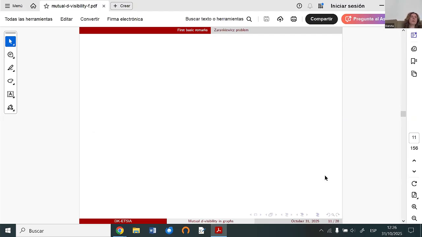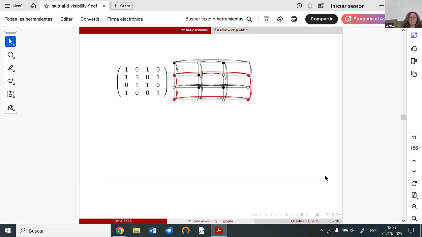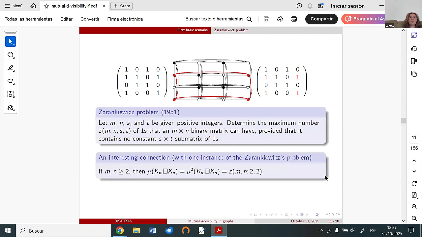Now I would like to tell about a very important problem, the Zarankiewicz problem, and show that there is a connection between this problem and mutual 2-visibility.